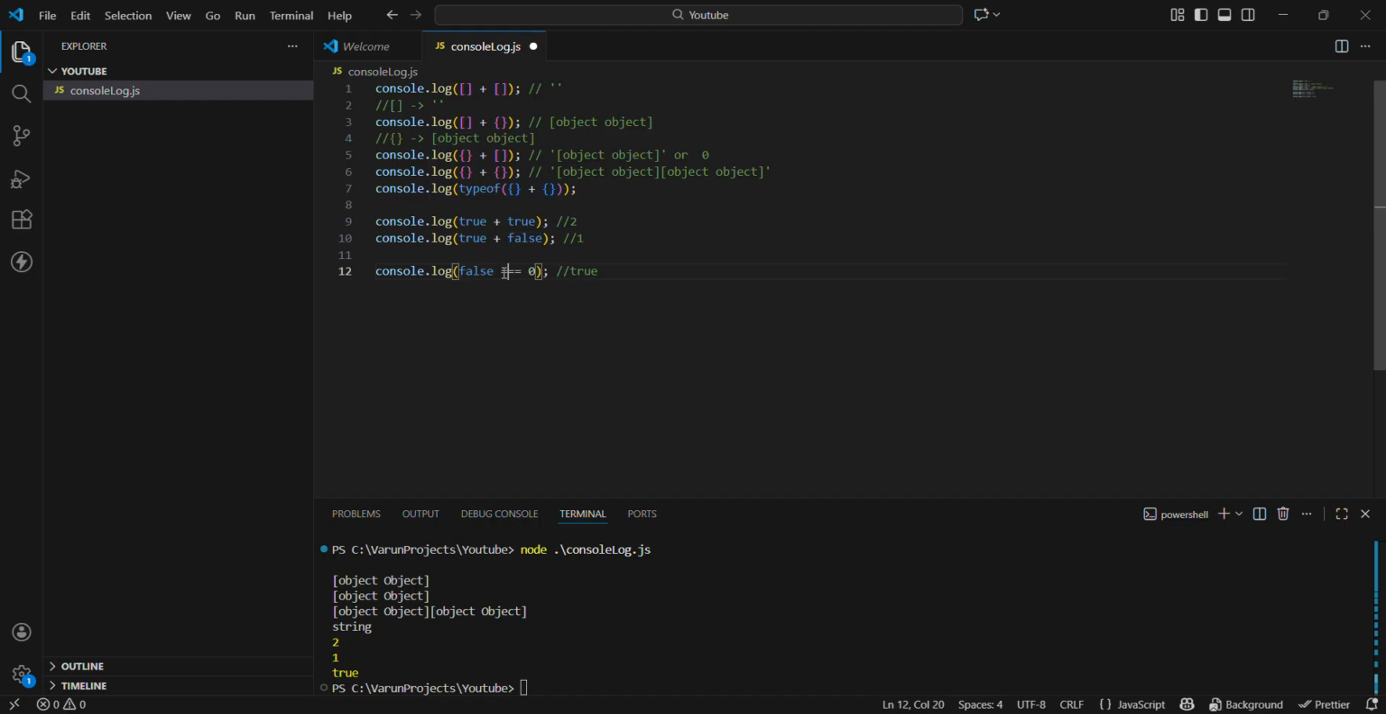But what if we do triple equal to? What do you think will be the output? Will it remain true? No, guys, it will be false. Why? Because even though false is converted into 0, its data type is different. False is a boolean data type and 0 is a number data type. Double equal to is loosely typed. It is not checking the type, it is just checking the value. The false value is converted to 0, but its data type still remains boolean. This is another question that has been asked in Wipro and TCS interviews recently.